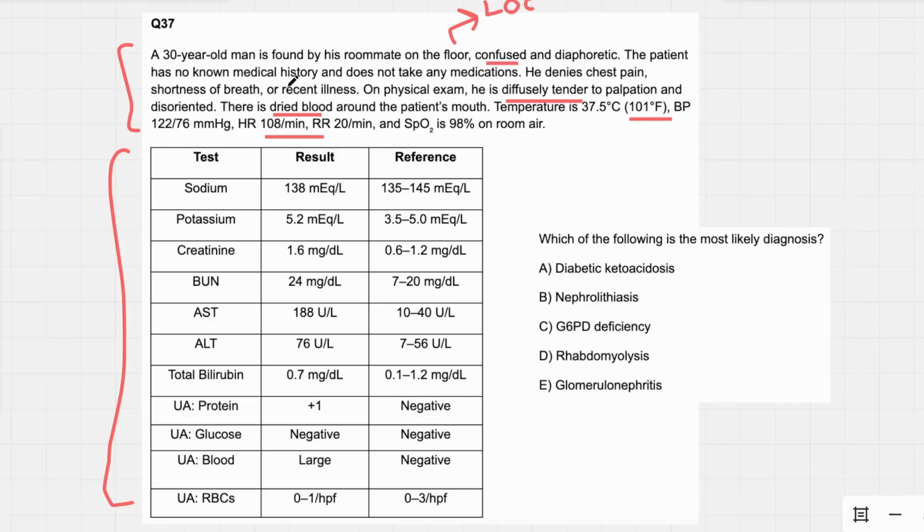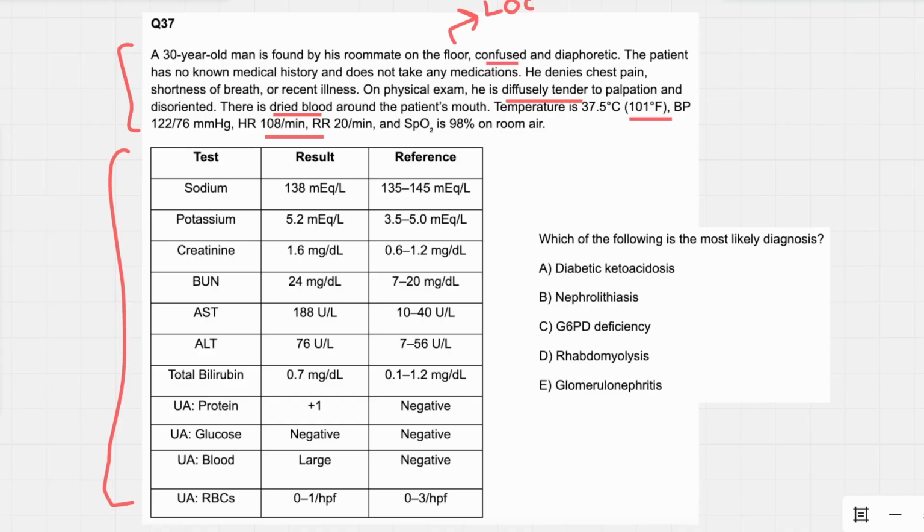And if it was a seizure, it's possible that he bit his tongue, and that's why he's got dried blood around his mouth. Diffusely tender, because if the seizure goes on too long, the muscles can start to die. So maybe that's what's happening here. And the fever would also make sense with a seizure, because seizing is basically a stronger version of shivering. So now we're going to go into the labs and ask ourselves, does anything here match up with our thoughts? Loss of consciousness, probably a seizure.